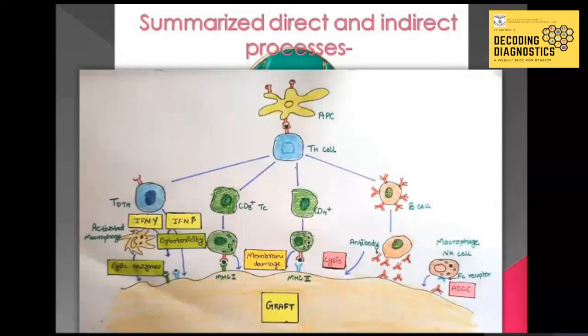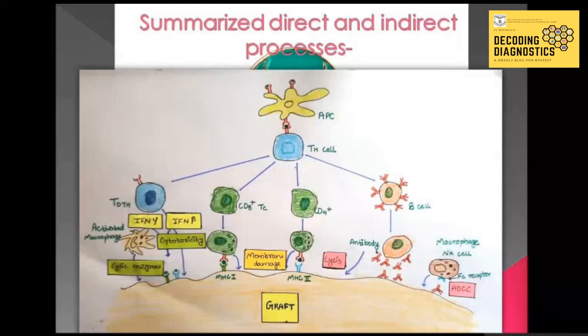So now, as you can see, in the indirect pathway, the TS cells are going to activate the B lymphocyte cell. Further, this B lymphocyte cell will in turn produce antibodies which will go and sit on the surface of graft cells, and they are going to get recognized by either NK cells or macrophages. This recognition is done by the Fc receptor.